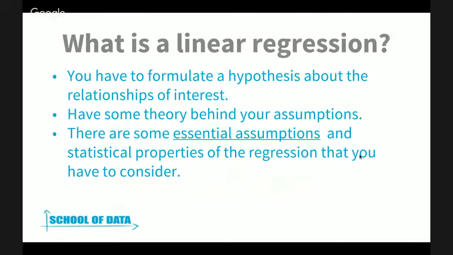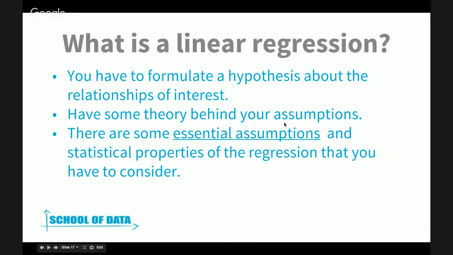And then before continuing and trying to explain to you how you run a linear regression, it's really important that when you build an equation like this, you build it based on some theory and have some assumptions about the hypothesis that you're trying to test.